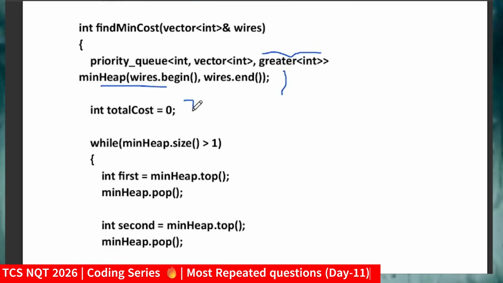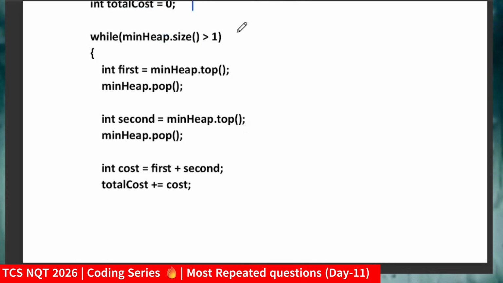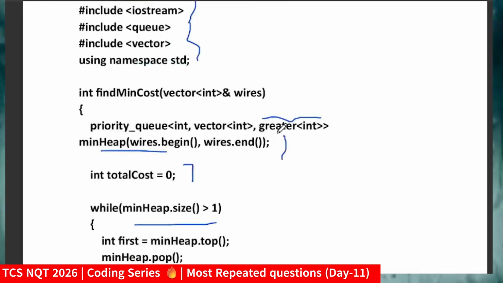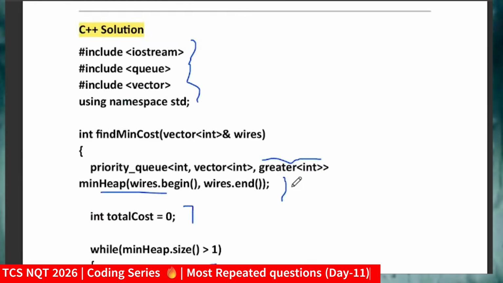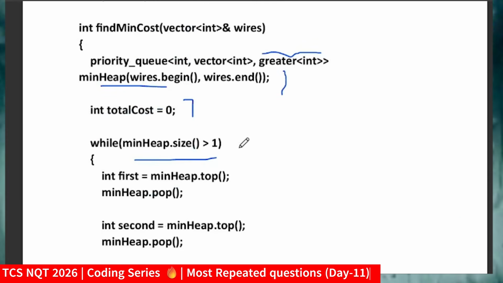Now declaring the temporary variable int totalCost equal to 0, and I will go through the heap. While minHeap.size() is greater than 1, meaning while there are elements, I will do these operations. They are the same things I was doing while making you understand the logic. First I will get access to the first element, the top element. The top element will give you the minimum value, isn't it?